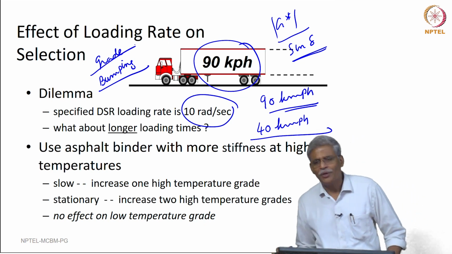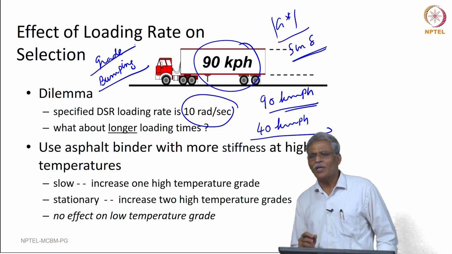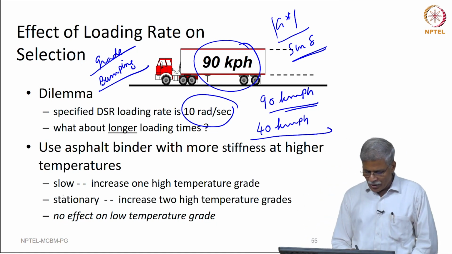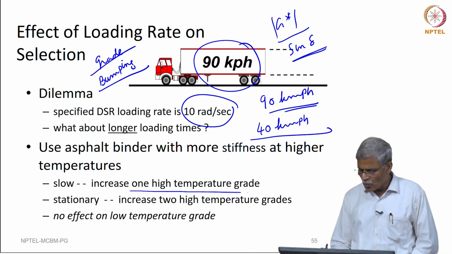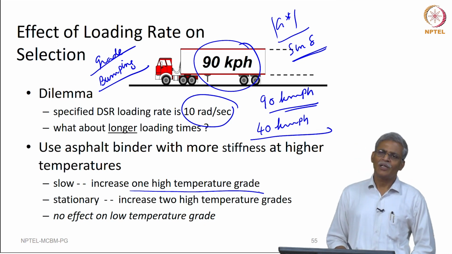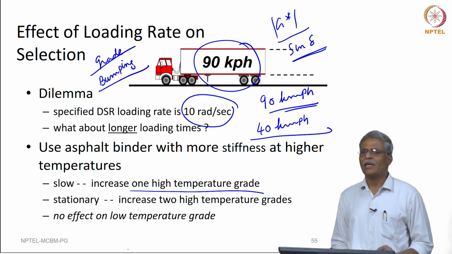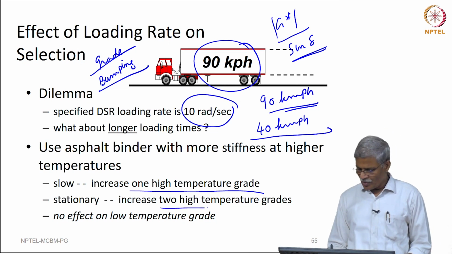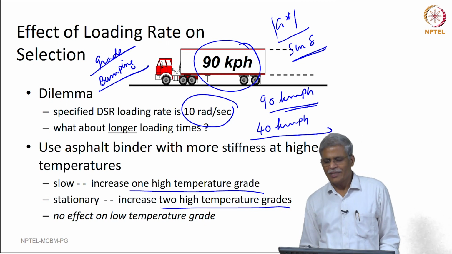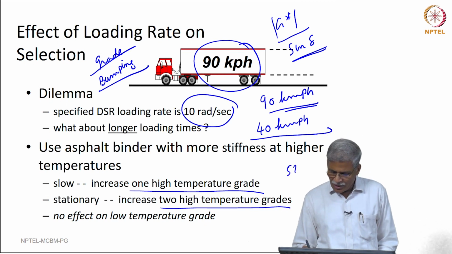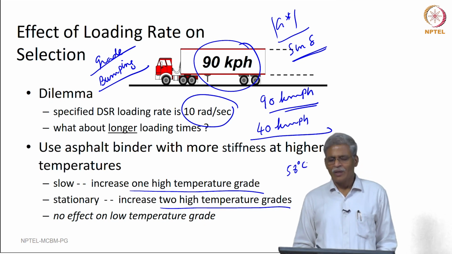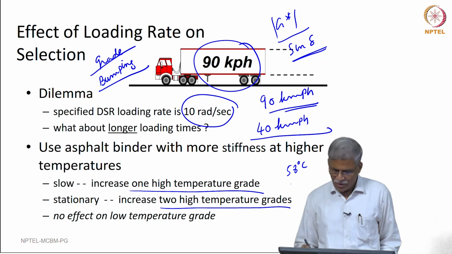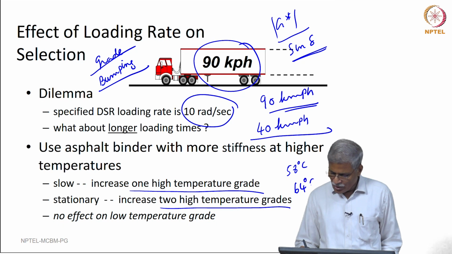So, if you are going to have 40 kilometer per hour in your highway, what you are going to do is, you are going to increase this by one high temperature grade, and if you are going to, let us say, build a yard in which most of the vehicles are going to be stationary, you are going to have a 2 high temperature grade increase. So, that means if you got something like 58 degree centigrade, and if it is going to be slow moving traffic, we move it to 64 degree centigrade.